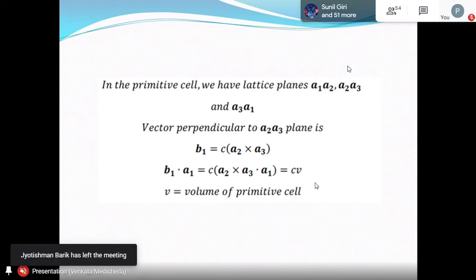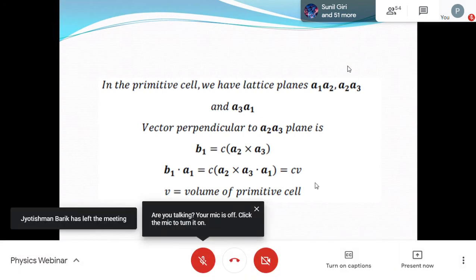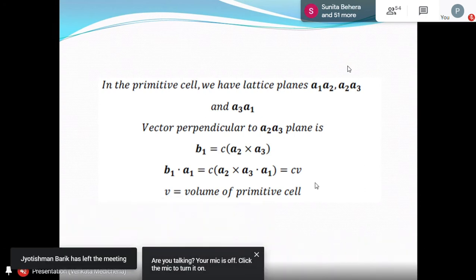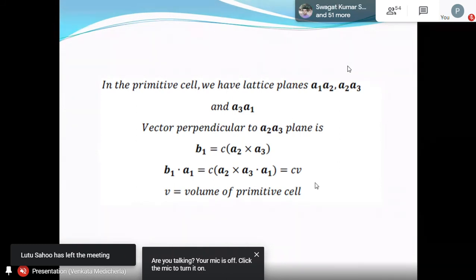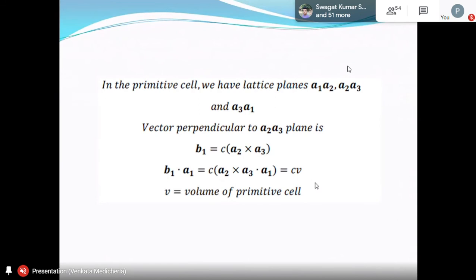Now let's look at what this B1 dot A1 is. We have no idea, because we are sure that B1 is perpendicular to A2, and B1 is perpendicular to A3 also. That's the way we have defined it. But what is the angle between B1 and A1? We have no idea. It is definitely not perpendicular, because B1 is perpendicular to the plane containing A2 and A3. That means B1 is perpendicular to A2 and to A3. But the angle between B1 and A1 we don't know. But we can define an orthogonality condition that will fix the value of B1 dot A1. Let us do that.